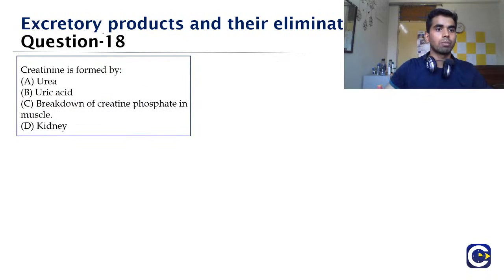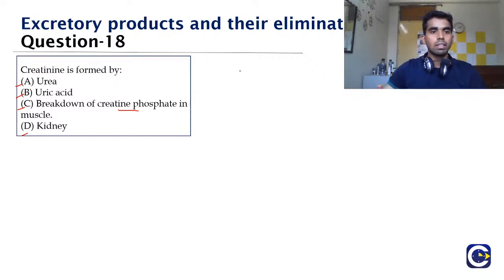Now moving on to question number 18. Creatinine is formed by option A, urea, option B, uric acid, option C, breakdown of creatinine phosphate in the muscle, and option D, kidney. And one thing we should be clear about from both our ends is that whether you know the answer or not, you should at least try. You may be wrong, isn't it? But if you are wrong, then you will remember that option for a longer time, and that is why please try to answer. So what is the answer for this question number 18?